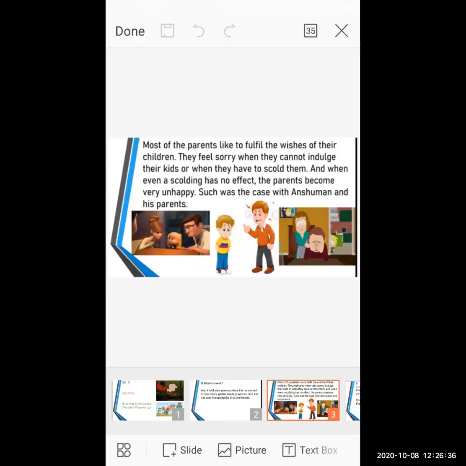So the same thing has happened with Anshuman's parents also, because somewhere Anshuman goes to admire the wrong habits. The parents want to teach Anshuman to utilize and grab the good habits, but Anshuman doesn't want to listen to his parents.